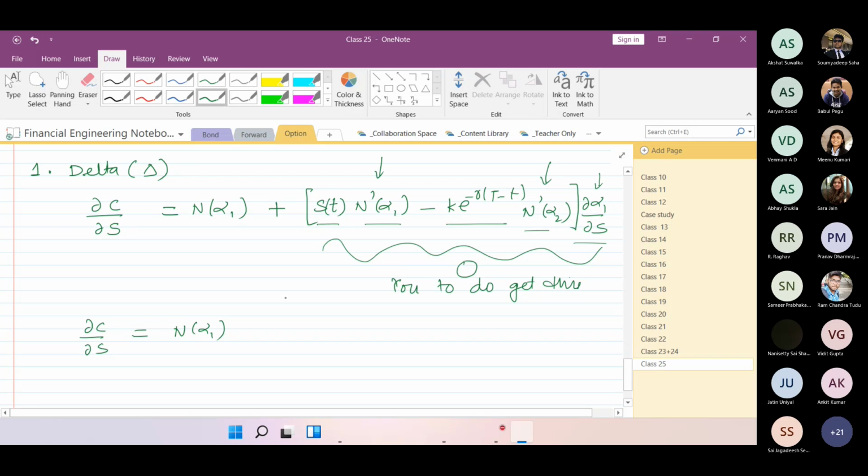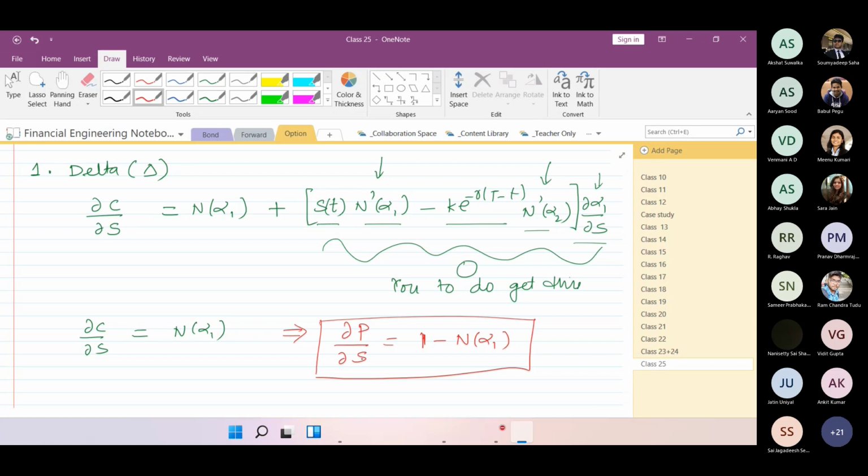One more thing, just because we know we can put now for the put option, and we will have a similar kind of expression where we have to put the value. Rather, if I have to calculate the put option delta, I can directly write it as 1 minus N of alpha 1. This would be the expression. This is not very tough to know, because it will come out to be N of minus alpha 1, and you can actually put it there as 1 minus N of alpha 1.